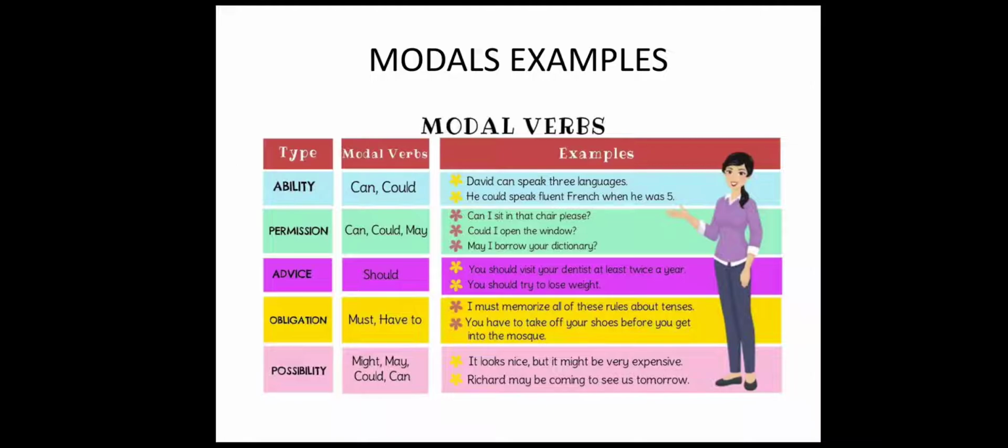Now, there are 4 types of auxiliary verbs. Be verbs: is, am, are, was, were. Do verbs: do, does, did. Have verbs: has, have, had. And modal verbs, in which you have different kinds of words like can, could, might, shall, should, must. Now, modals perform various functions, such as ability, permission, advice, obligation, and possibility. And all these words are most of the time placed before the main verb or the action word because they tell us more about them.